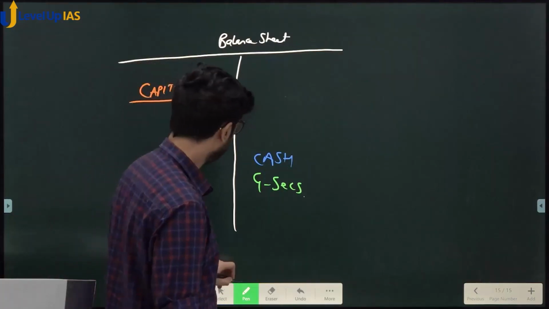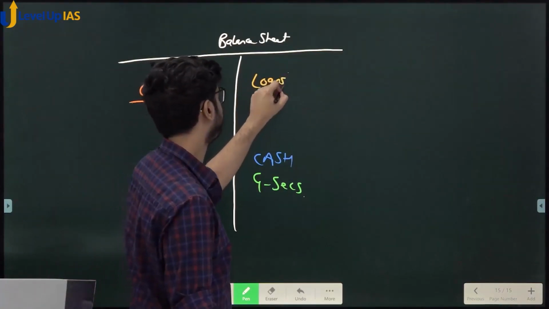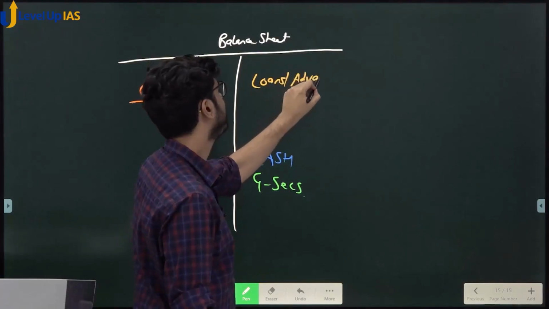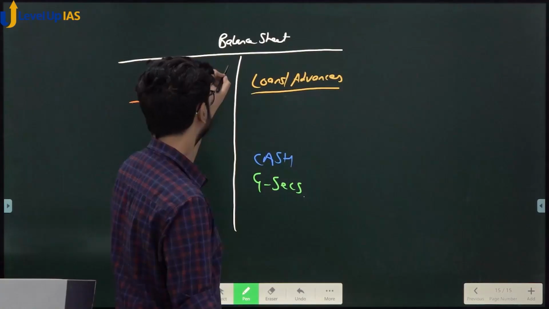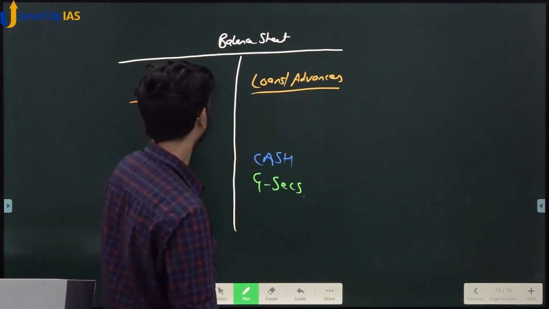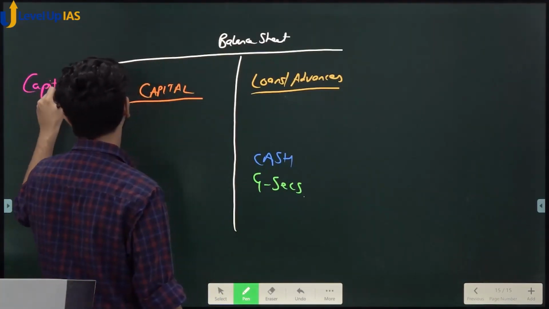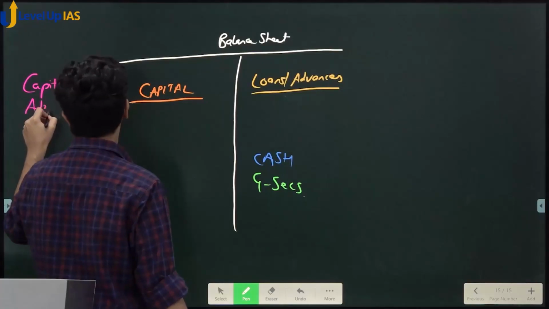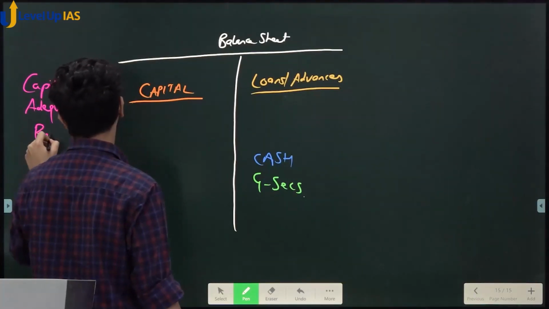Now, where do you think are loans and advances? Right? What is the relation between capital and loans and advances? Very quickly. Capital adequacy ratio. Very good. Who has to bring in money when the capital adequacy ratio falls below the limit?